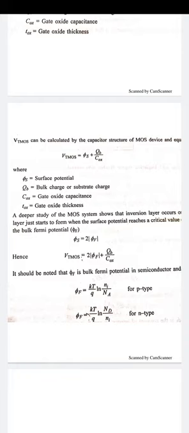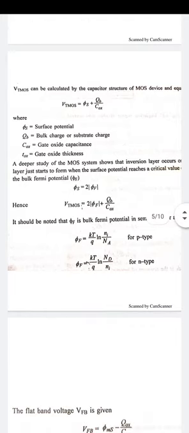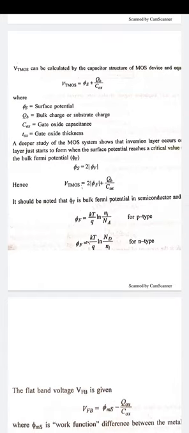So when we calculate the bulk Fermi potential in semiconductor devices, there is a formula by which we calculate the phi f values of p-type or n-type semiconductors. So phi f for p-type is equal to kT by q log Ni upon Na. Here k is the Boltzmann constant, T is the temperature and q is the charge of the carrier.